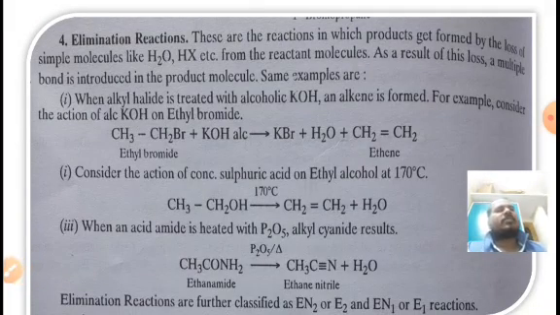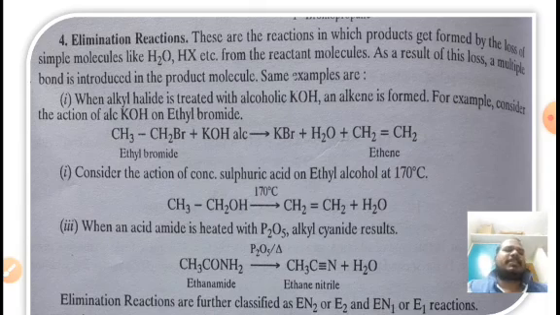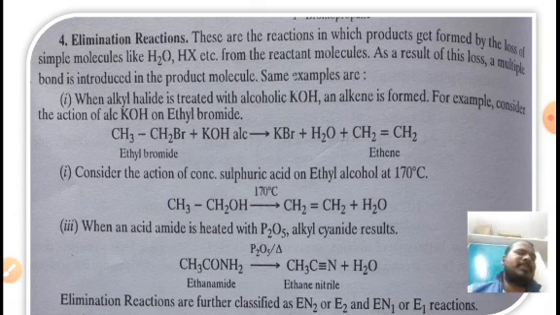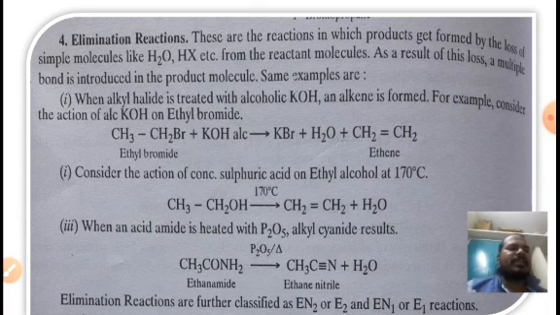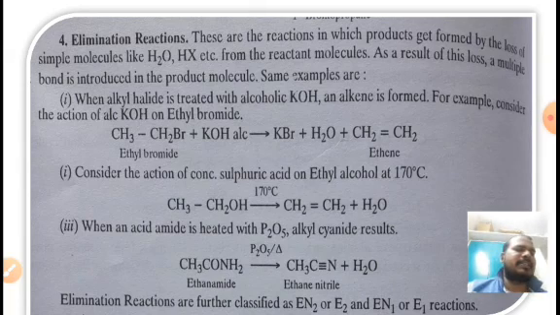So the last one is elimination reactions. If you observe, elimination reactions are opposite to addition reactions. Until now we have discussed addition reactions: electrophilic addition, free radical addition and nucleophilic addition. In addition reactions, pi bonds are replaced with sigma bonds, whereas in elimination reactions, sigma bonds are converted into pi bonds, double bonds. Single bonds are converted into double bonds.